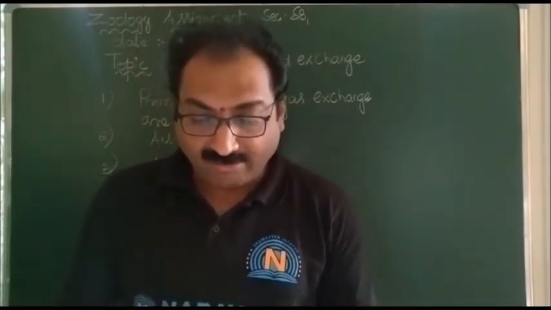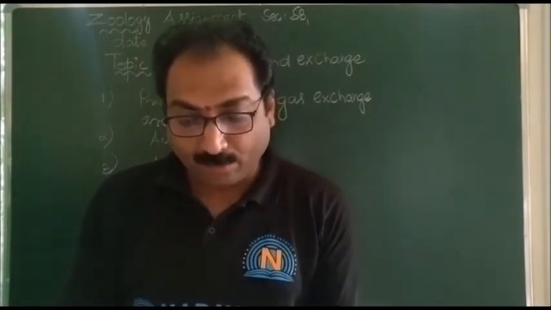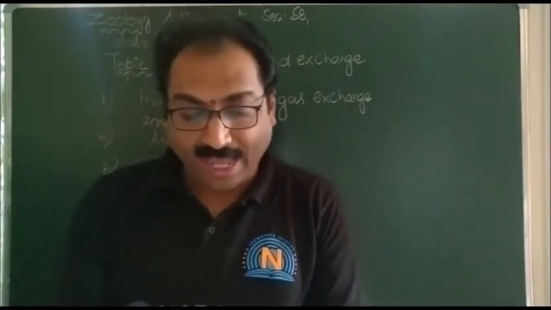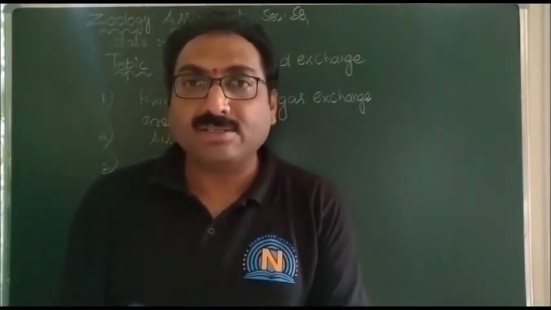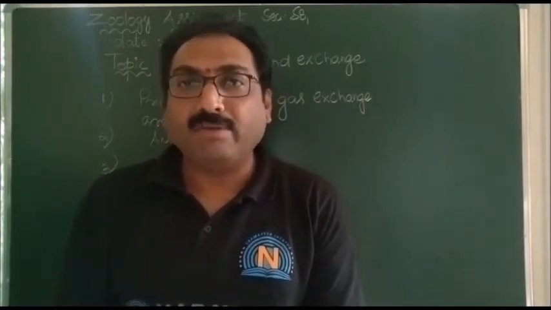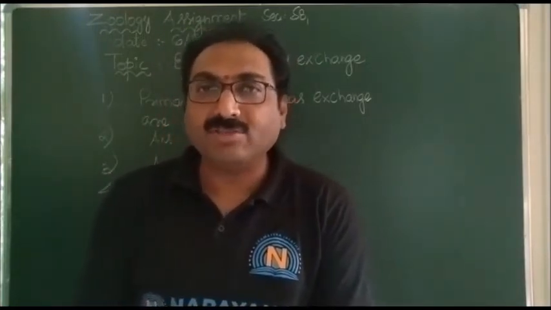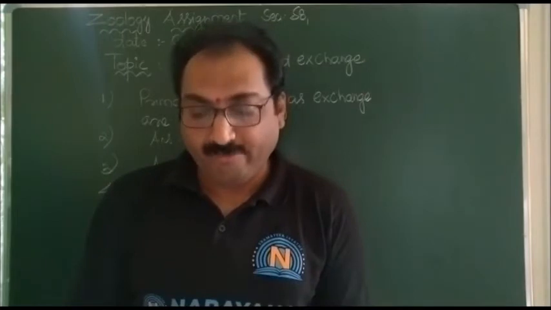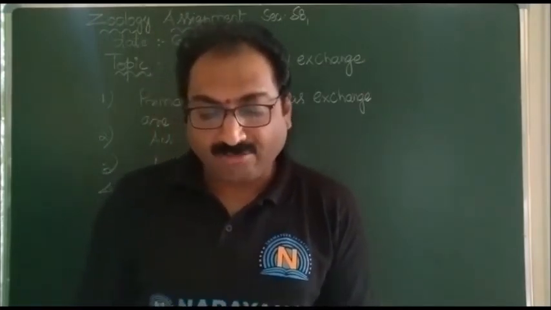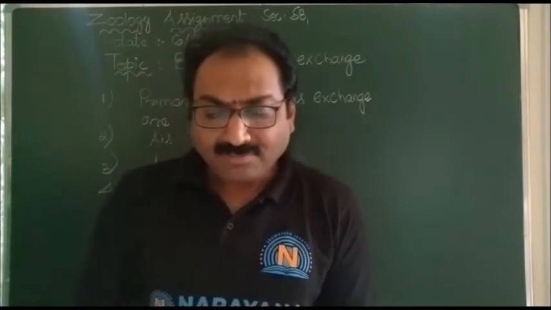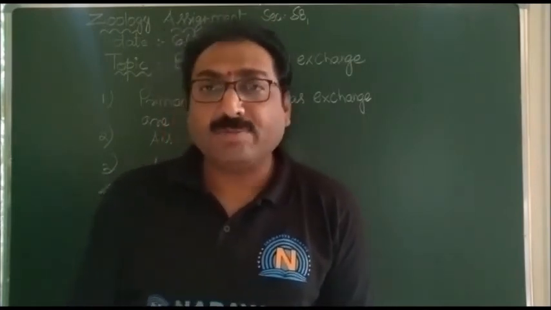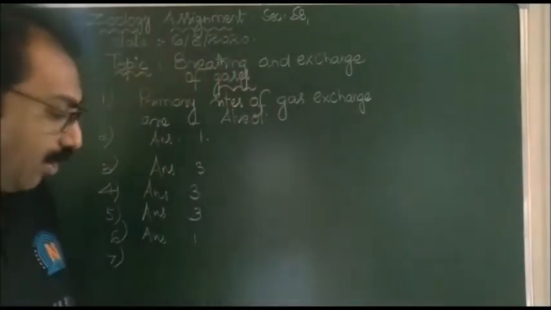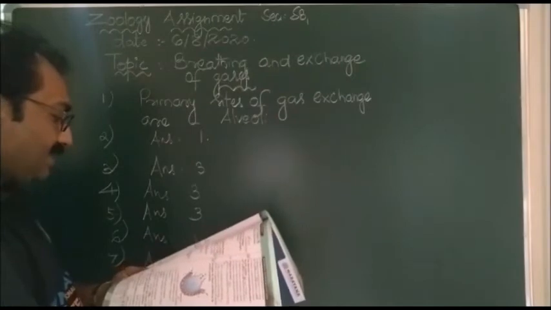So that's why the answer for this question is the second option. We know the atmospheric air partial pressure of oxygen is 159 and the partial pressure of carbon dioxide is 0.3. And when it comes to alveoli, it is 104 millimeters of Hg of PO2 and 40 millimeters of Hg of PCO2. So that's why the partial pressure of oxygen in the atmospheric air is higher and the partial pressure of carbon dioxide is lesser. So the answer is the second option.